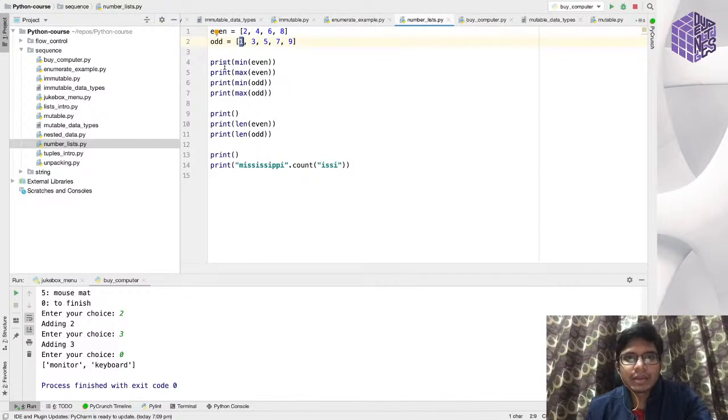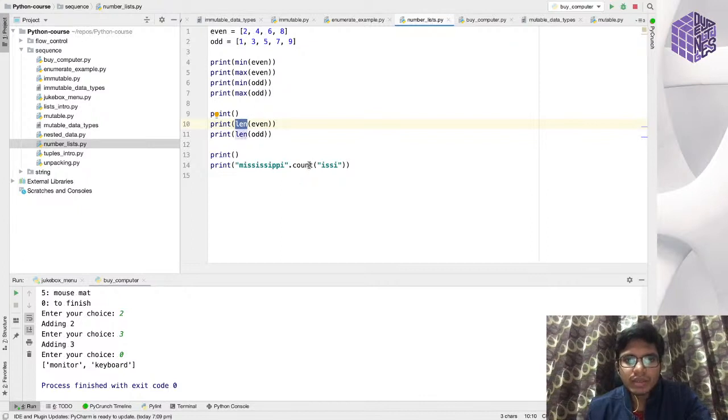Then I'm printing the minimum of even, which will result in the minimum number from this list. The max of even will return the maximum number from this list. Similarly, here I am printing the minimum and maximum of the odd list, and here I am printing the length of this list and the length of the odd list.